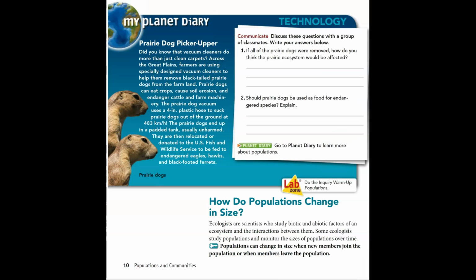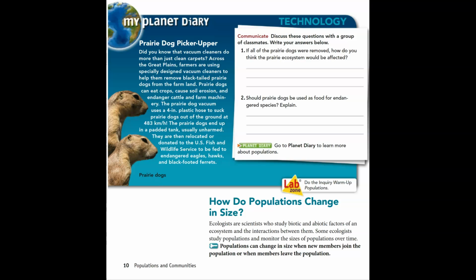How do populations change in size? Ecologists are scientists who study biotic and abiotic factors of an ecosystem and the interactions between them, remembering that biotic factors are living or were once living, and abiotic factors are not living and have never lived.